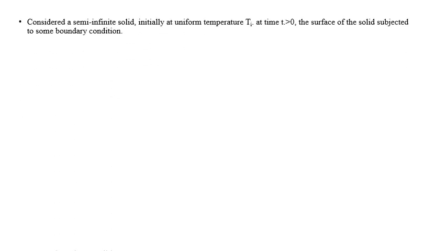So consider a semi-infinite solid initially at a uniform temperature Ti, and at time greater than zero the surface of the solid is subjected to some boundary condition.